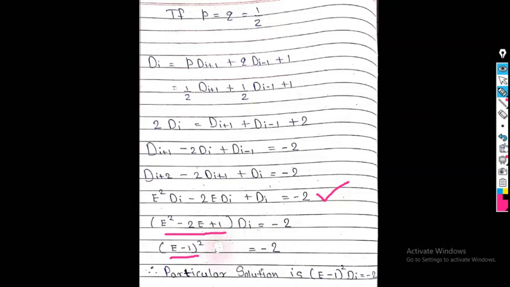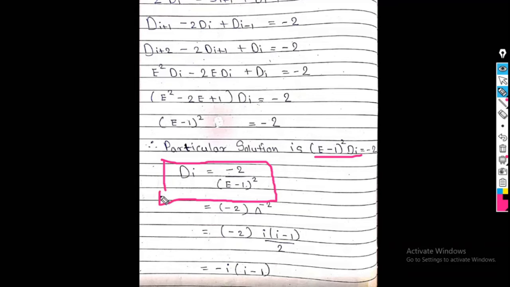So using this, what is my particular solution? My particular solution is E minus 1 square into di is equal to minus 2. So di is simply minus 2 upon E minus 1 square.